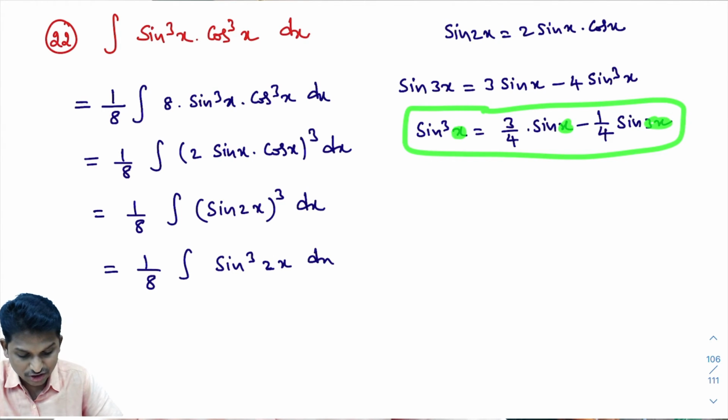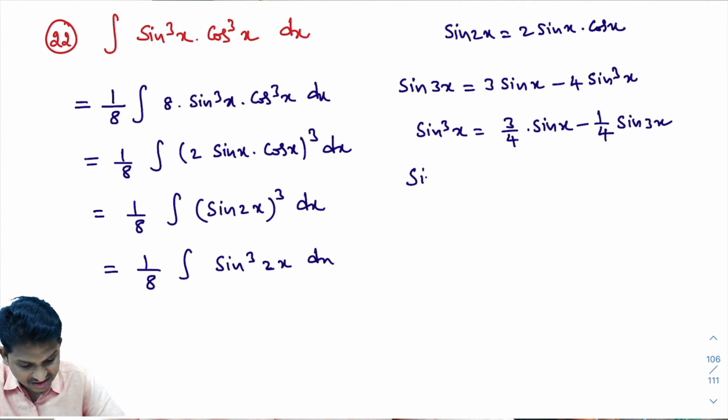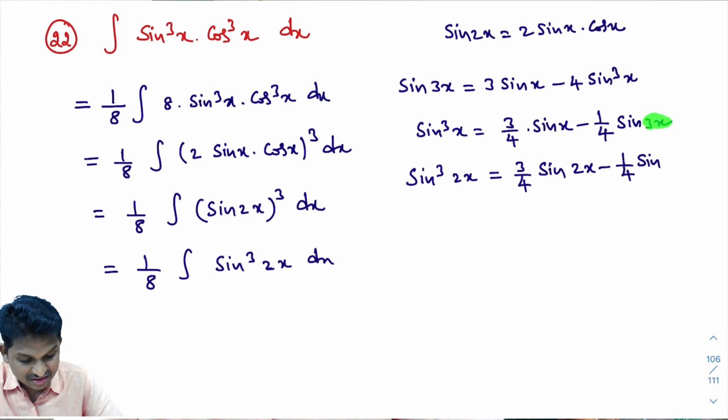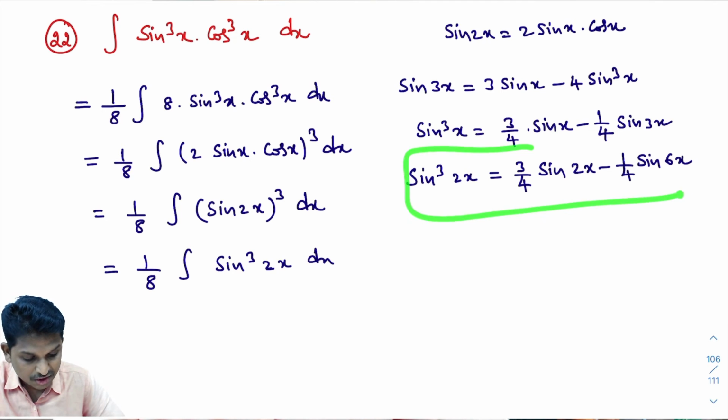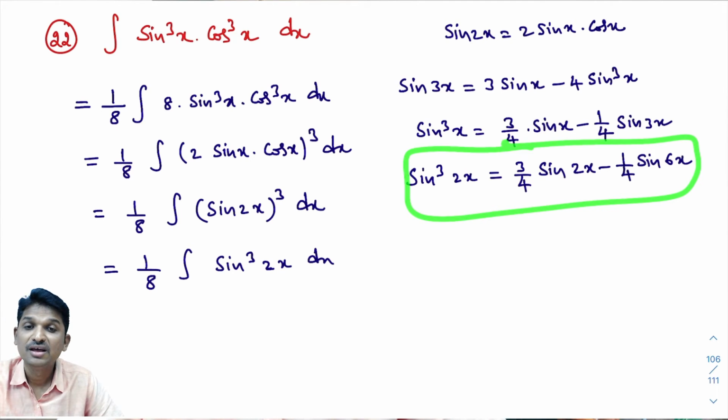Then you will get sin cube 2x. Okay, I'll write here sin cube 2x. In place of x, I'm writing 2x. Let's see what happens. That equals 3 by 4 into sin, in place of x, we'll write 2x, 2x, minus 1 by 4 into sin 3 into 2x. 3 into 2x is what? 3 into 2x is 6x. I hope you understand, right? So here we got sin cube 2x.